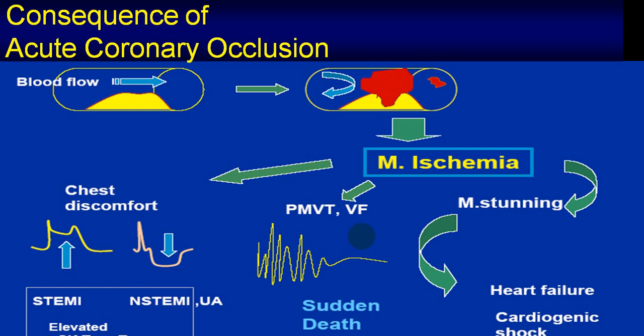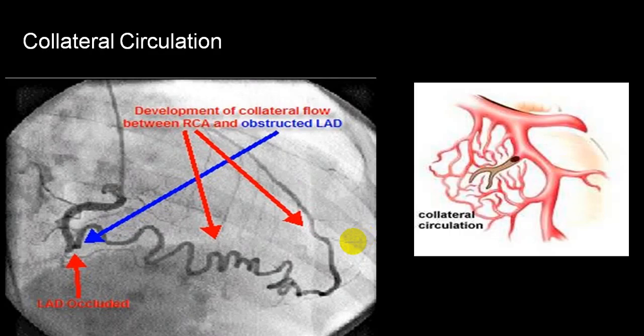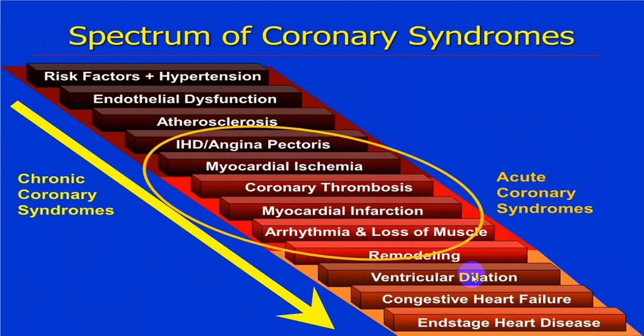So this will be the outcome because of myocardial ischemia. If the person has good collaterals, then the amount of myocardial tissue damage will be reduced.